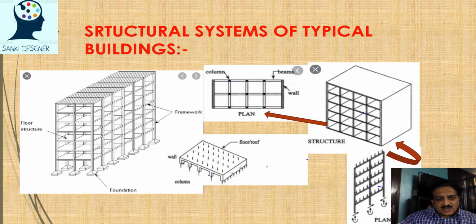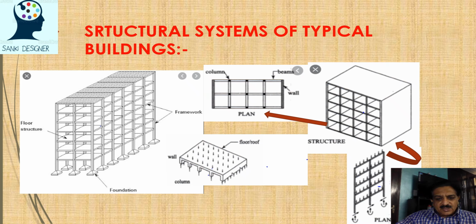The loads are transferred from these slabs to these beams, beams to columns, columns to the foundation. Ultimately we design for various types of loadings, maybe self load, live loads, and other loads coming on the structure. In earthquake prone areas, zone 3, zone 4, we design for earthquake loads also, and for high rise buildings we design for wind load also. Here you can see a grid plan and how loads are transferred. This is a 3D view of this grid plan structure. You can see a 3-4 story building and how the loads are transferred. If I take this grid, horizontal loads are transferred to vertical members, and from vertical members to the ground, right?